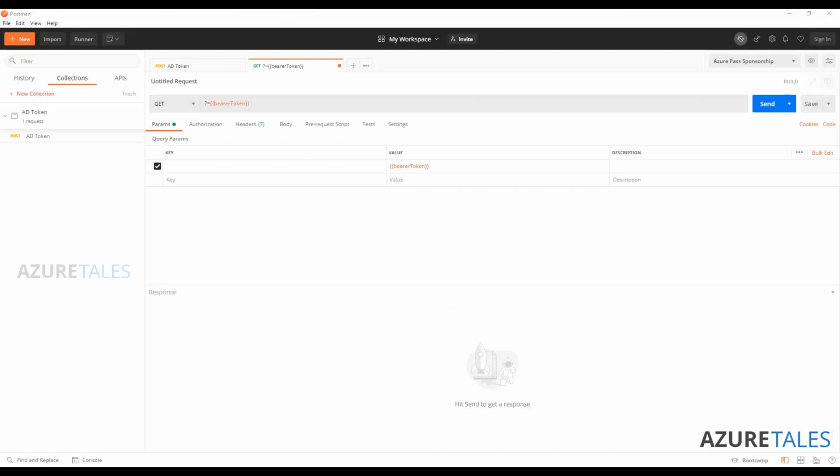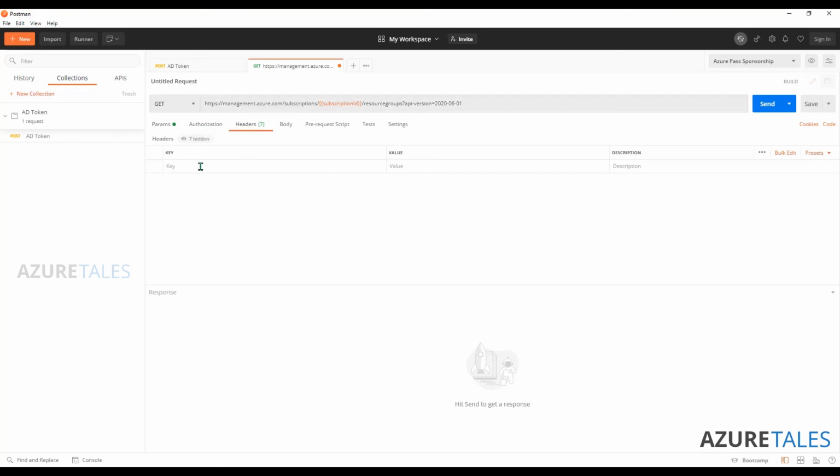I'll come back to Postman and paste it here. So instead of subscription ID, I just put two curly brackets. That's how the variables are notated in Postman. The moment I put two curly brackets, it automatically resolves to the environment variable that we have. So using this, it will be easy for you to copy the API calls from Azure documentation and use it in your Postman environment.